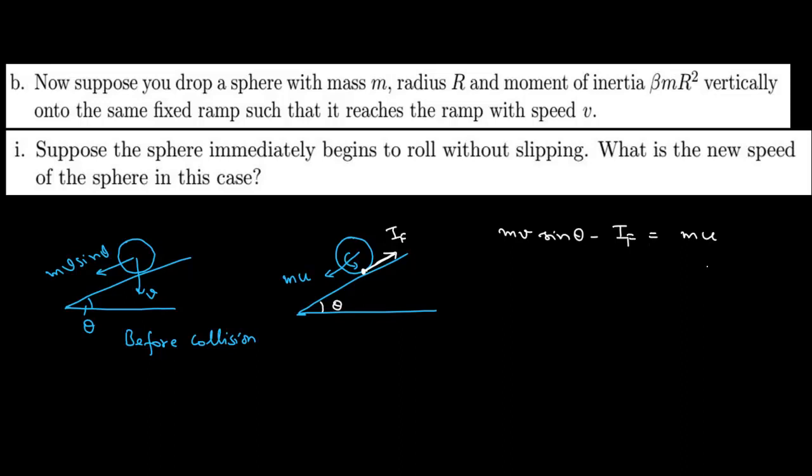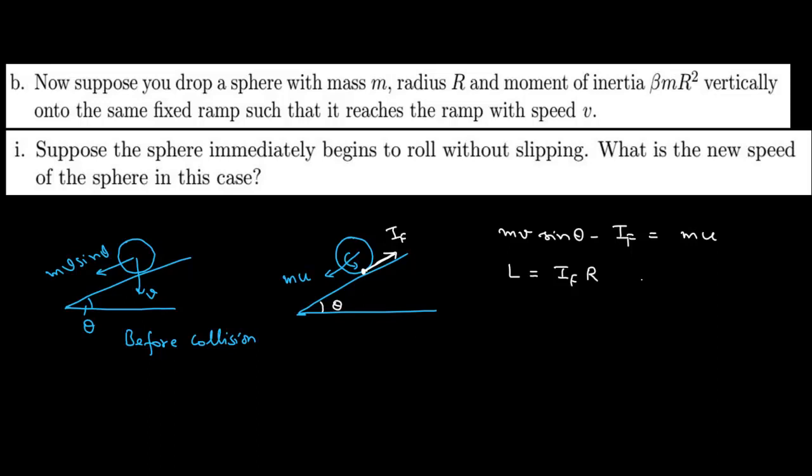Clear? Now here the frictional impulse is responsible for the rotation of this sphere, so the angular momentum about its center of mass can be written as frictional impulse into r, where r is the radius of the sphere.